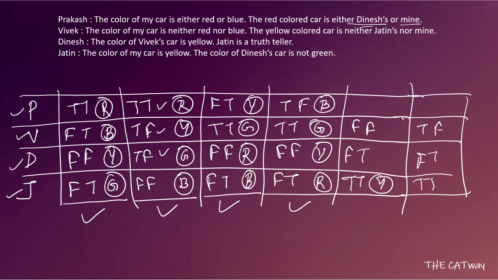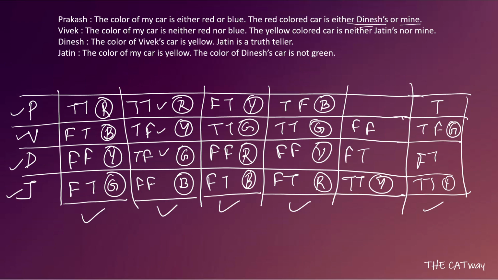So when B gets his first statement as true, we talk about this case first. When B gets his first statement true, which means he does not have a red color car or a blue color car, and we know that the yellow color car has been taken by Jatin already, what will he get? He will get a green color car. Now P's second statement will become true, that the red color car is either Dinesh's or mine.